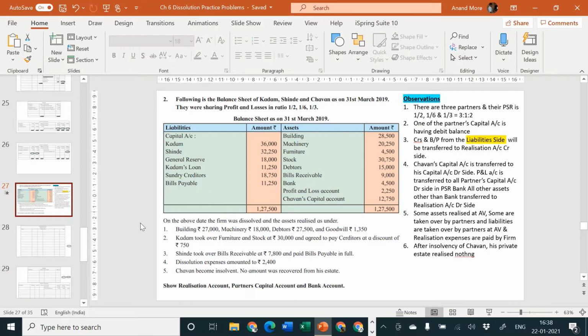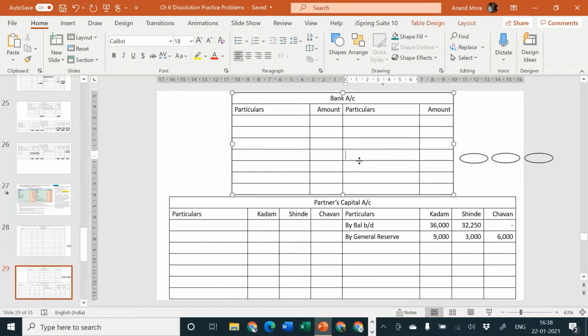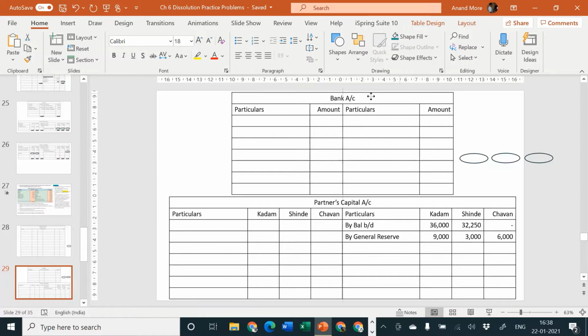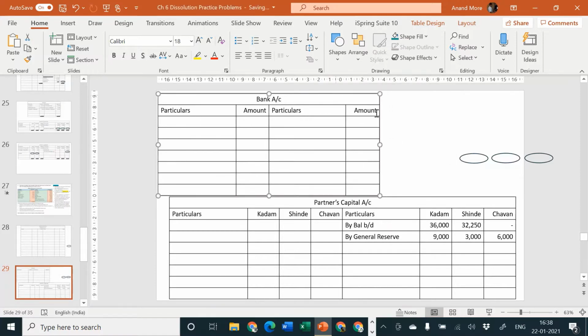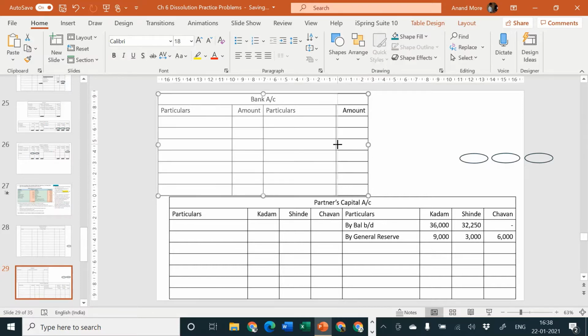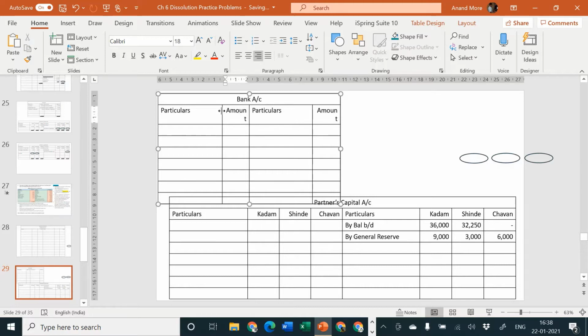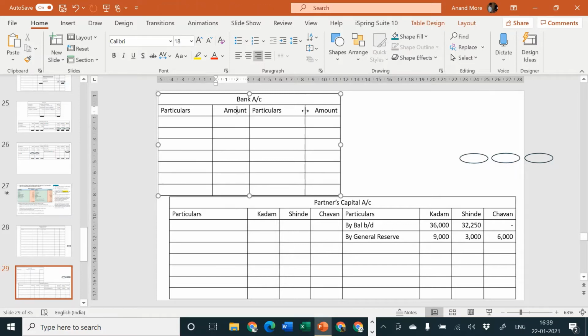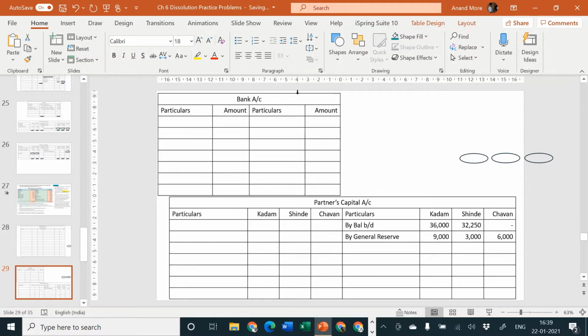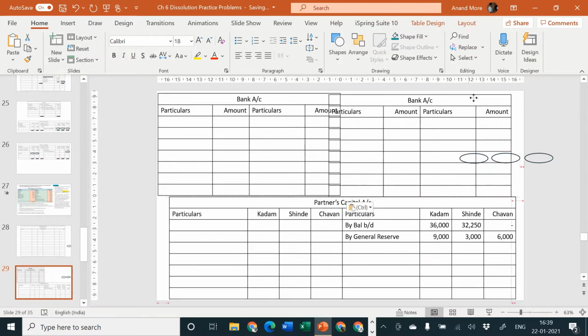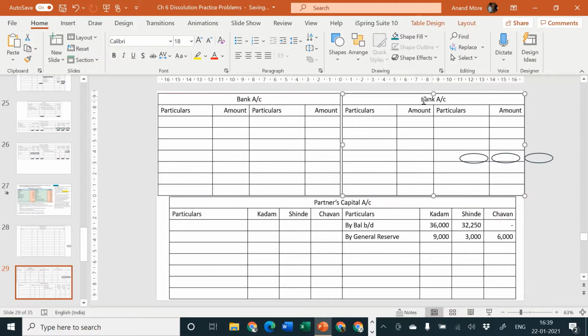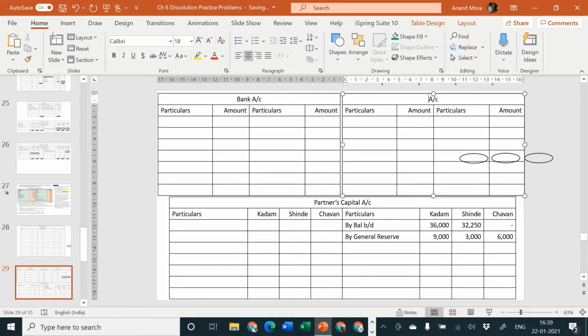Kadam's loan. For Kadam's loan we will have to prepare a separate account. So let me shift the bank account a little bit differently here, and let me create Kadam's loan account. It will require 3 to 4 lines. It is not asked by the problem, so we are preparing it as a working note. Okay, Kadam's loan account, it's a working note.